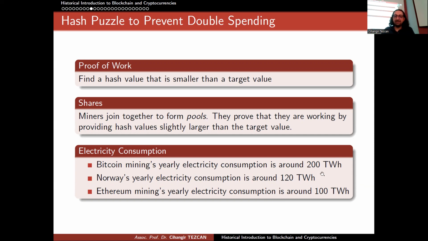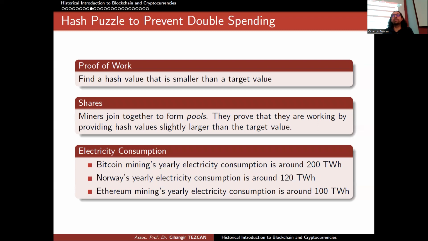In my opinion, these numbers are not that huge. For instance, in the United States, devices that are plugged in and not used actually spend more electricity than this. So it is not that important for me right now. But more importantly, last year around this time, this number was like 80 terawatt hours.